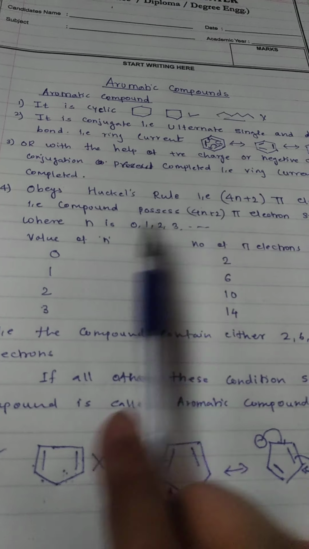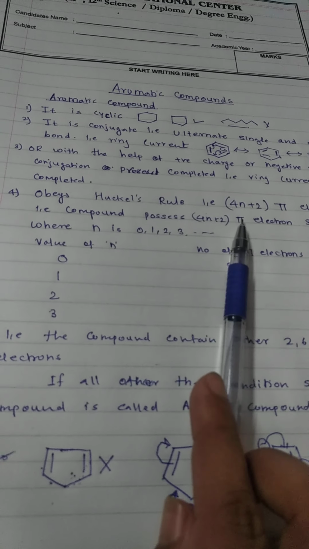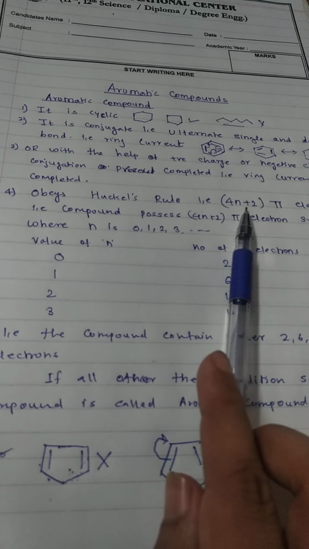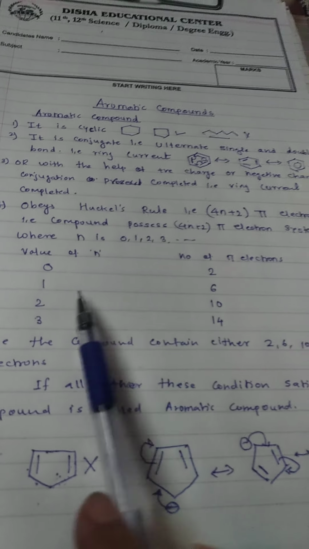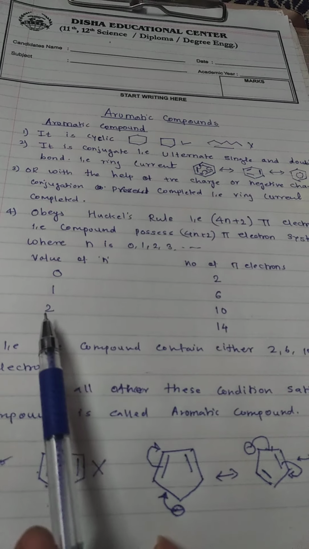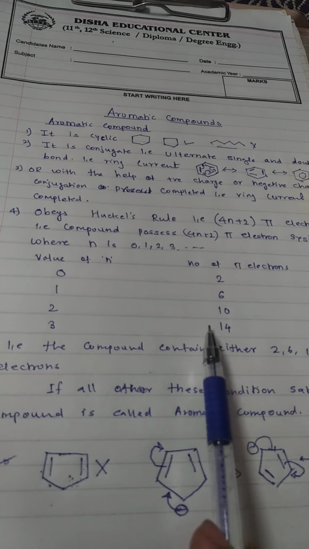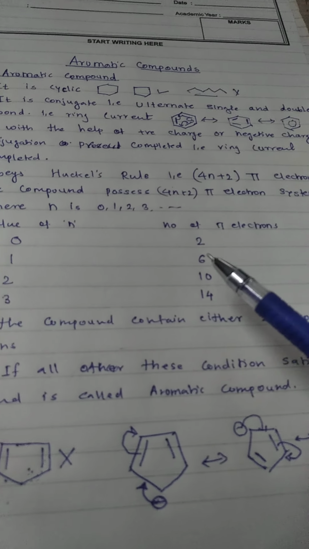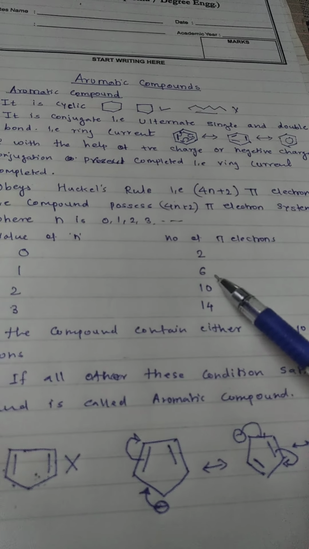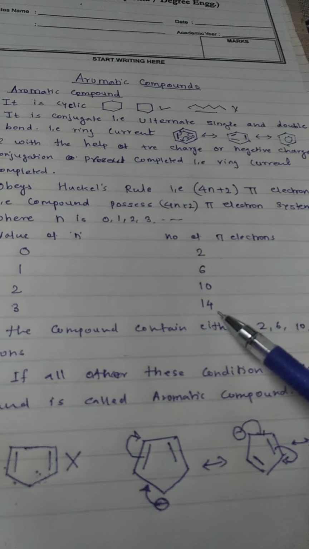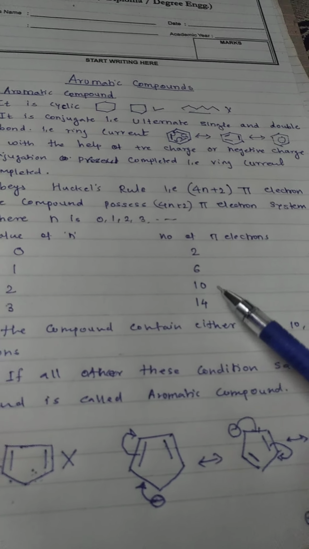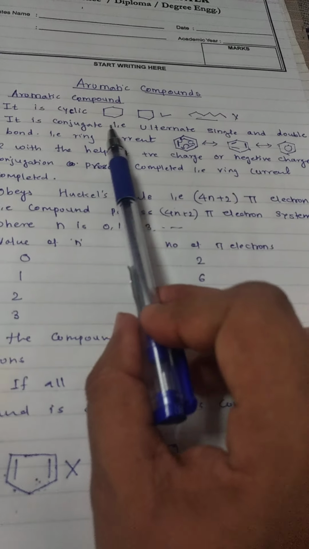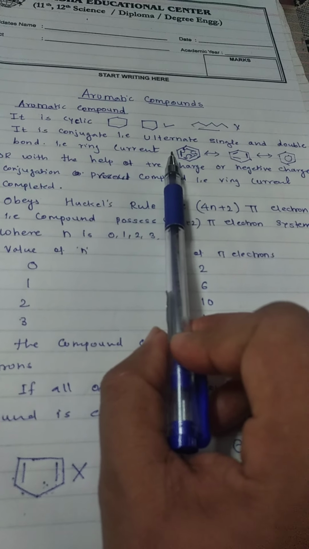Suppose I put the value n is equal to 0. What is the number of pi electrons? Here I put 0, then the number of pi electrons becomes 2. Suppose it is 1, then 6; 2, 10; 3, 14. So when that compound contains either 2 electrons, 6 electrons, 10 electrons or 14 electrons, then and only then that compound is aromatic.